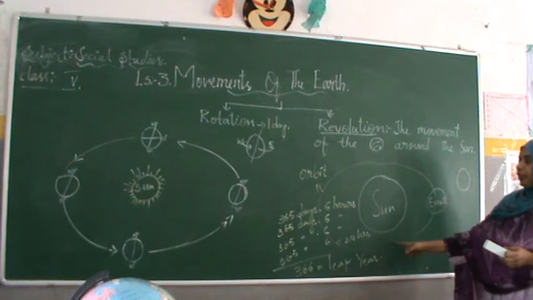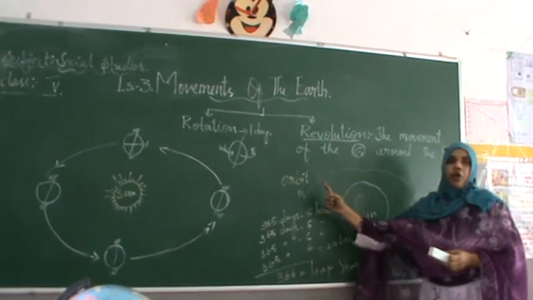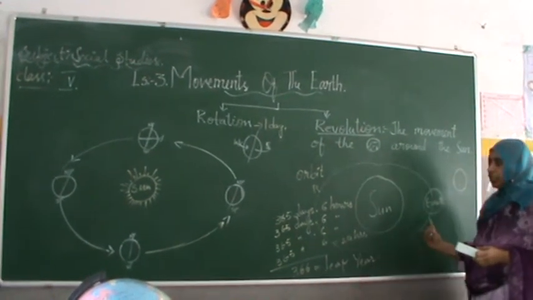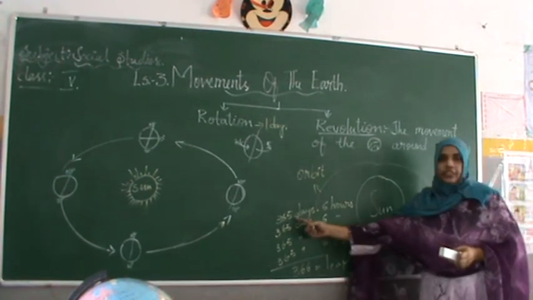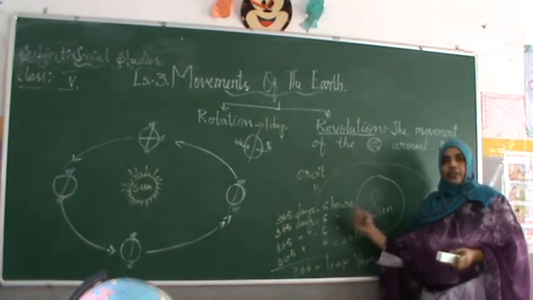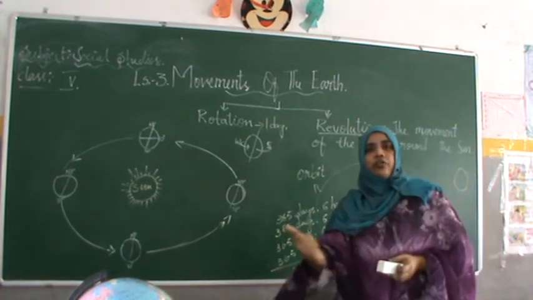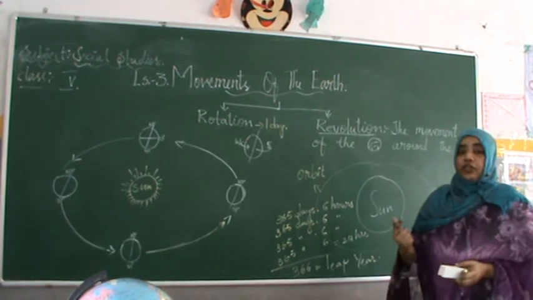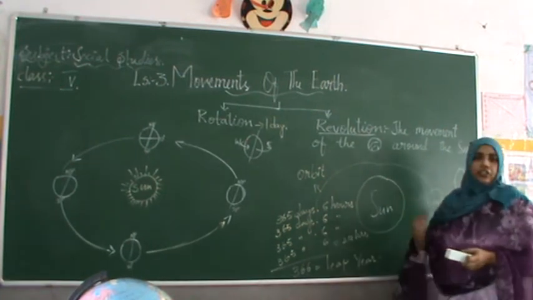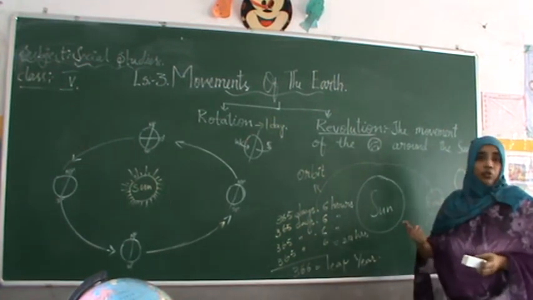In this revolution what happens? Our planet earth will revolve on the orbit around the sun, and it will take almost 365 days and 6 hours to complete one revolution. Now what happens when earth is revolving around the sun? In 1 year we experience different seasons. Now present is the monsoon season, right?